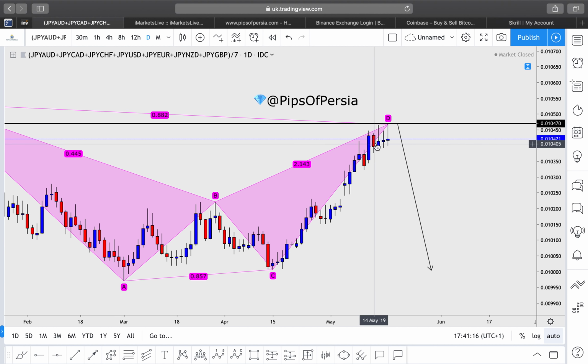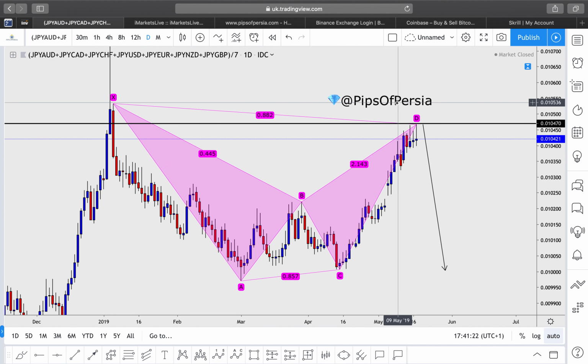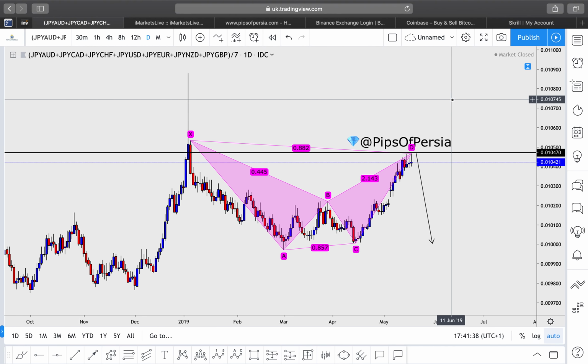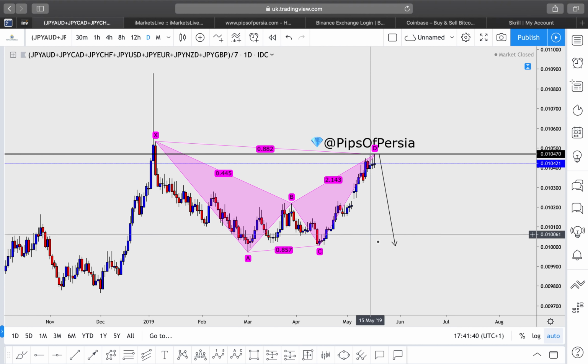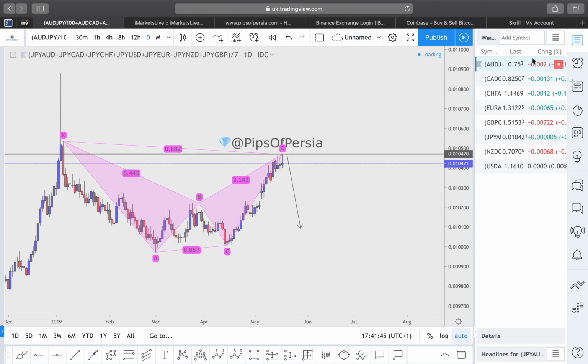On a daily time frame, we have started to get a lot of long wick rejections to the upside. The harmonic pattern is still valid. So provided the US and China trade wars do not escalate, I do see Japanese yen losing strength. If the trade wars escalate in any way, Japanese yen will be invested in as a safe haven and will go higher. But provided they don't escalate and they start to calm down a little bit, then you can expect a bearish Japanese yen across the entire board.